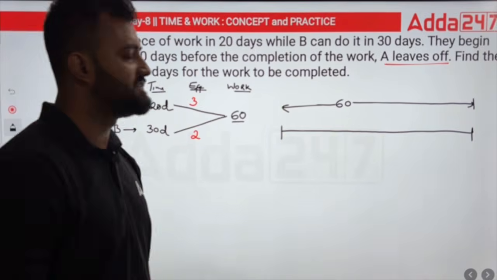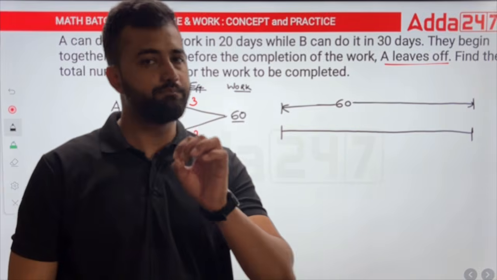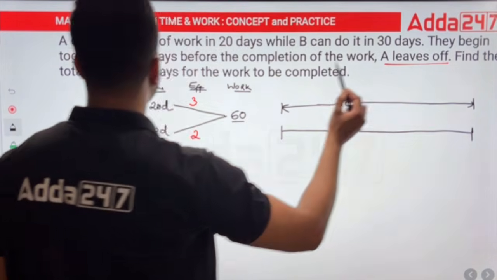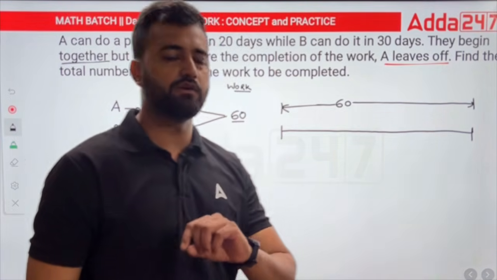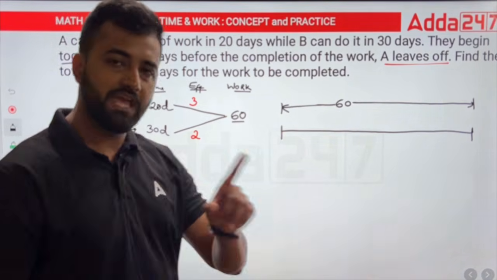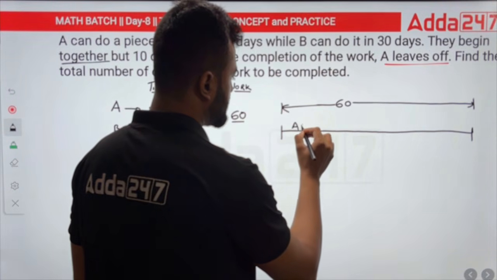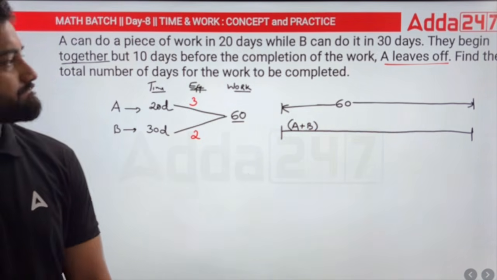Okay. Now, as this line is representing our entire work, now we'll note down the important condition which is given. So firstly, they said that they begin together. When I say together, that means A and B are working together at first. From the start A and B were working together. So in this portion, A and B are working together. You can write it like this.